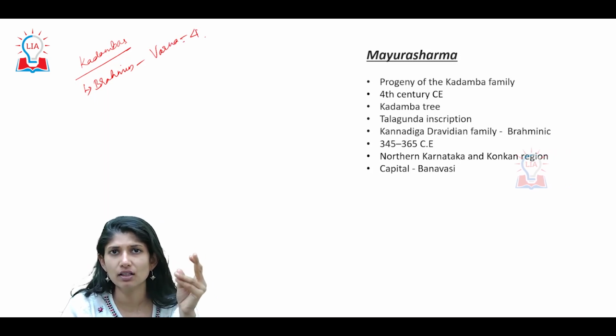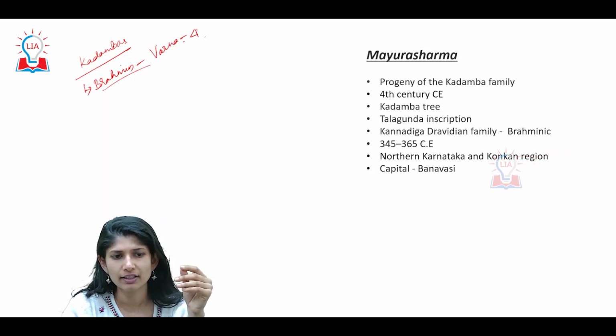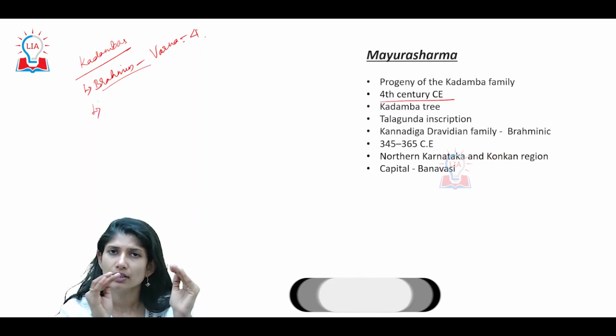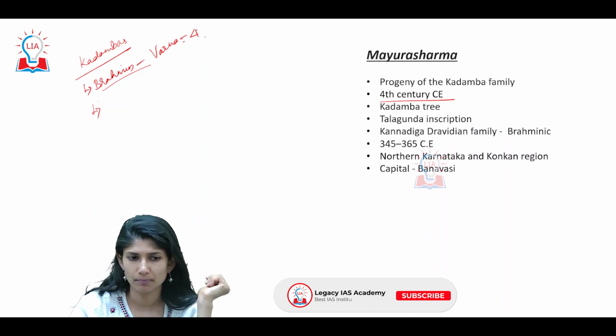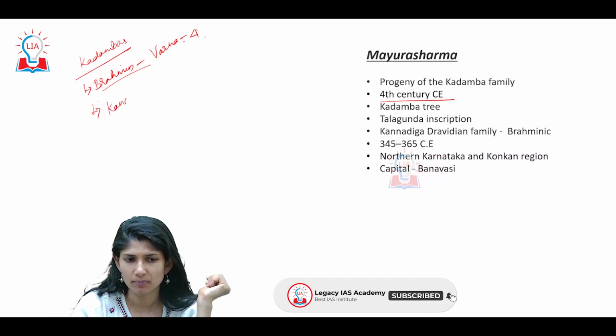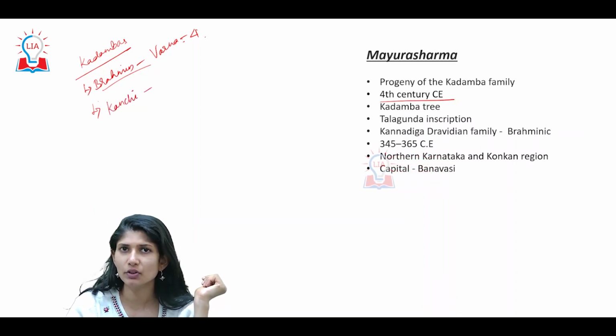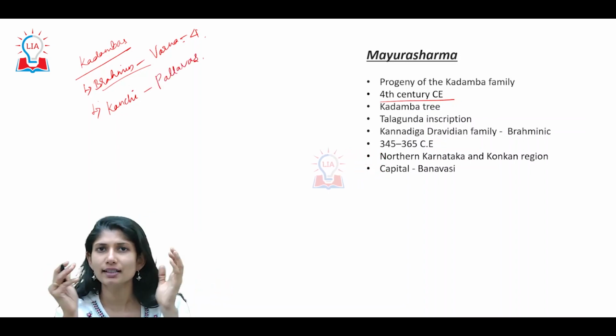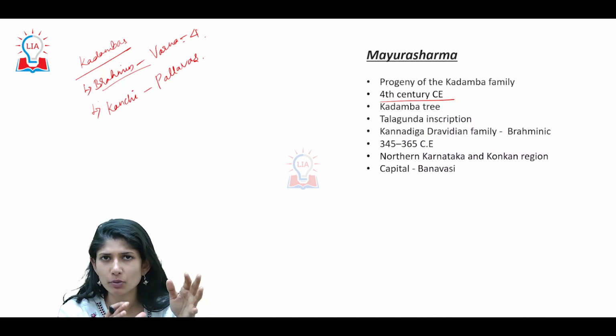Brahman, Kshatriya, Vaishya, Shudra. In that they fall under Brahman Varna. Now he goes to Kanchipuram or capital city Kanchi. The contemporaries at this period of time were your Pallavas.